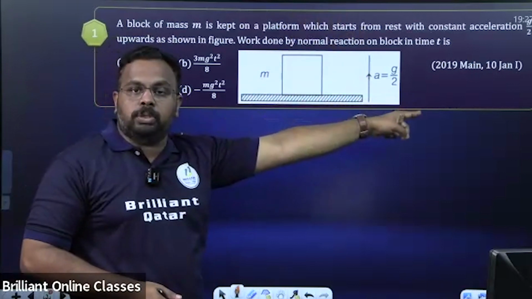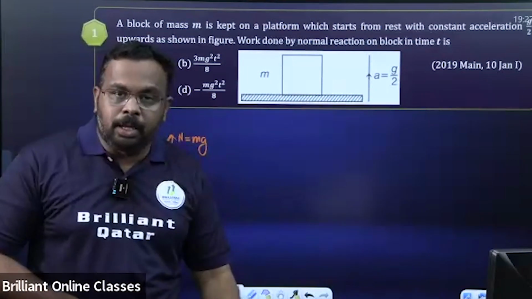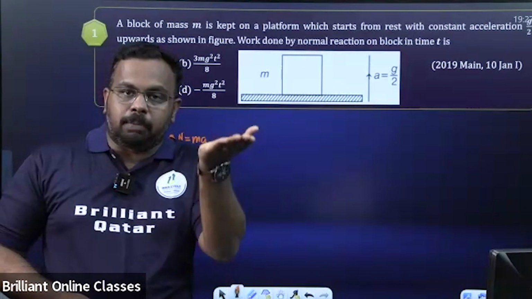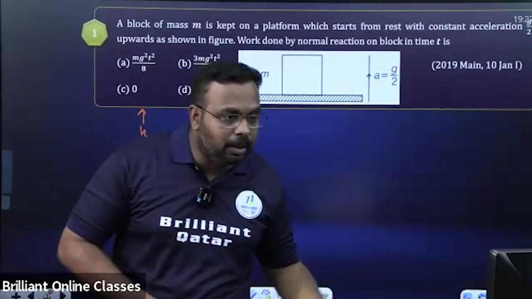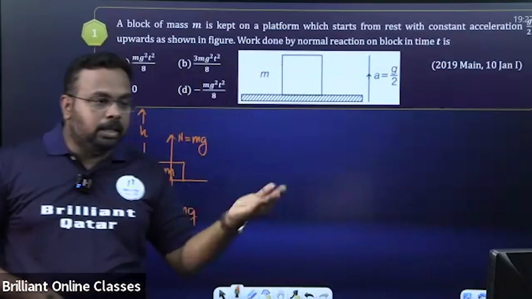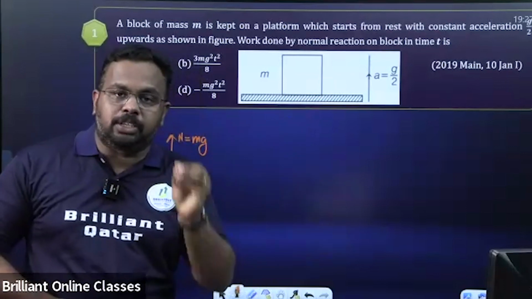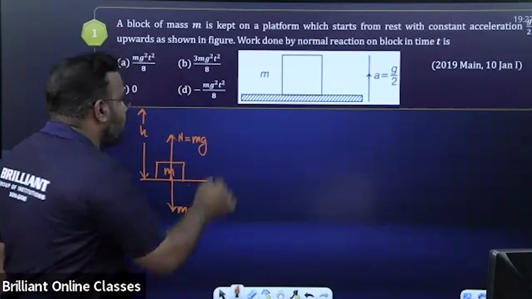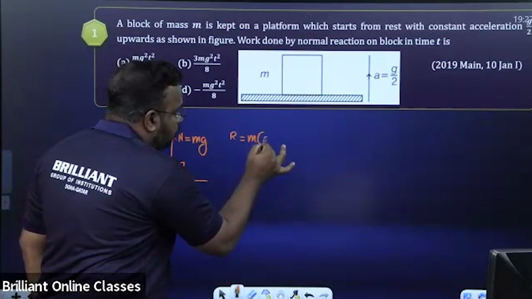My dear students, I hope you remember the apparent weight of a body in a lift concept. If a body is accelerating upward, what will happen to its weight? Will it increase or decrease? All of you, please comment. Yes, some of you got the answer. If a body is going up, the weight will increase, and the formula for the reaction in that case is R equals m into (g plus a).